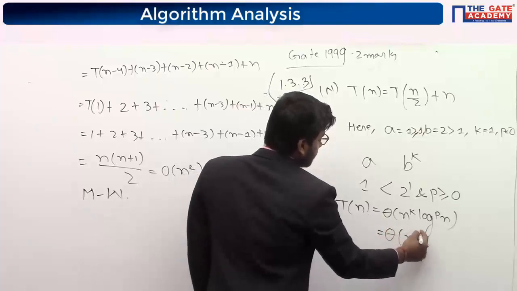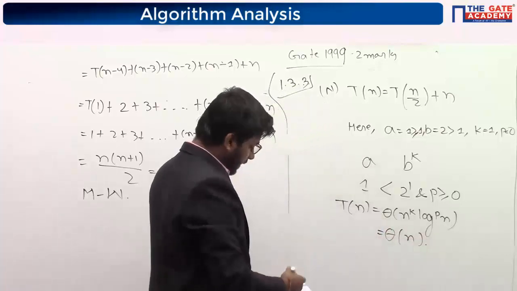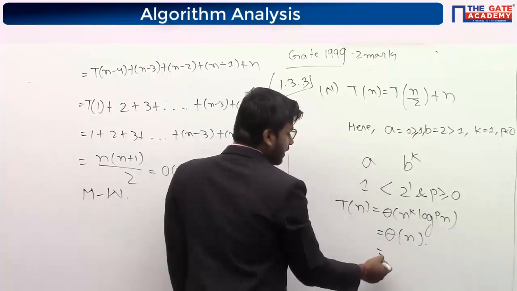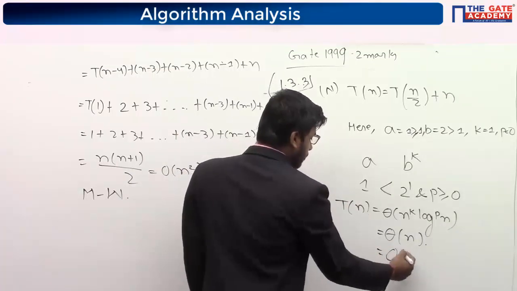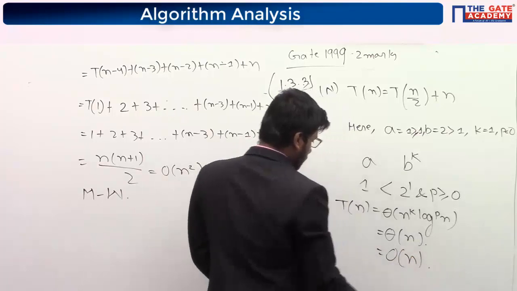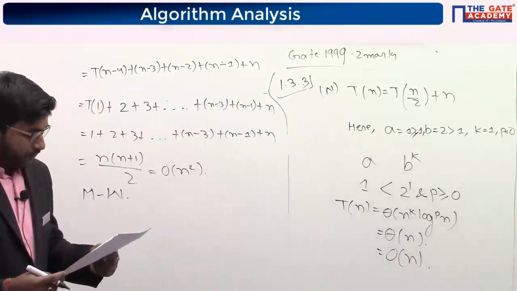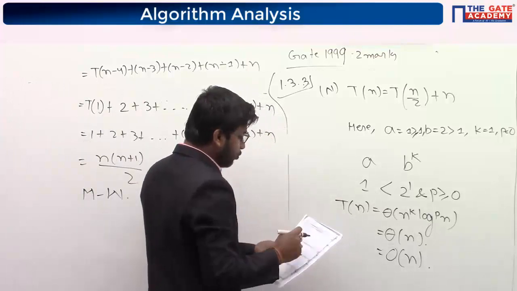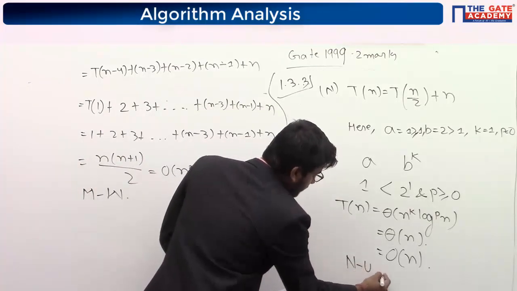So it is n. Since here they have used big O, I have already told you that in place of theta you can write it is average, so it is big O also, omega also. So n, which option are we getting? U. So n we are getting as U.